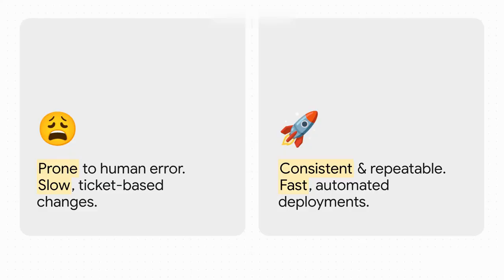And the difference is just night and day. We're moving from a world of typos and endless ticket queues to one where every single change is consistent and repeatable. Your security policies no longer live in a dozen different cloud consoles. They live in one single version-controlled place, your single source of truth. Auditing goes from being a nightmare to being trivial. You just look at the code history.